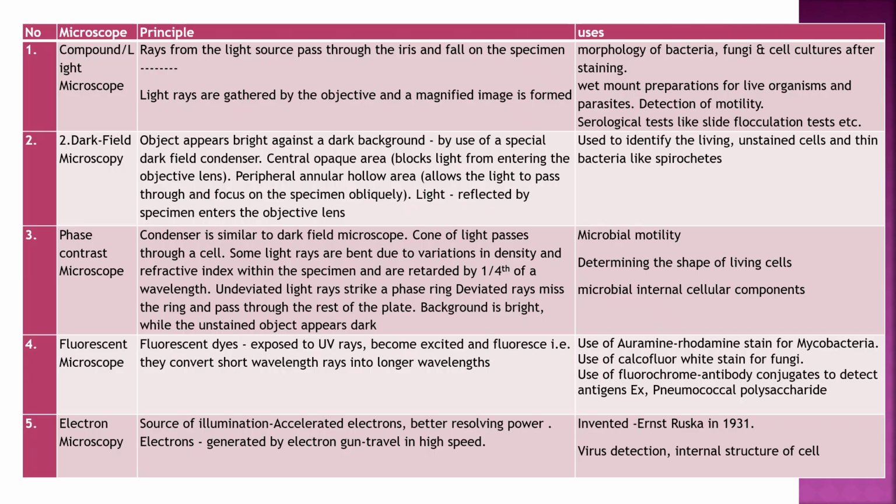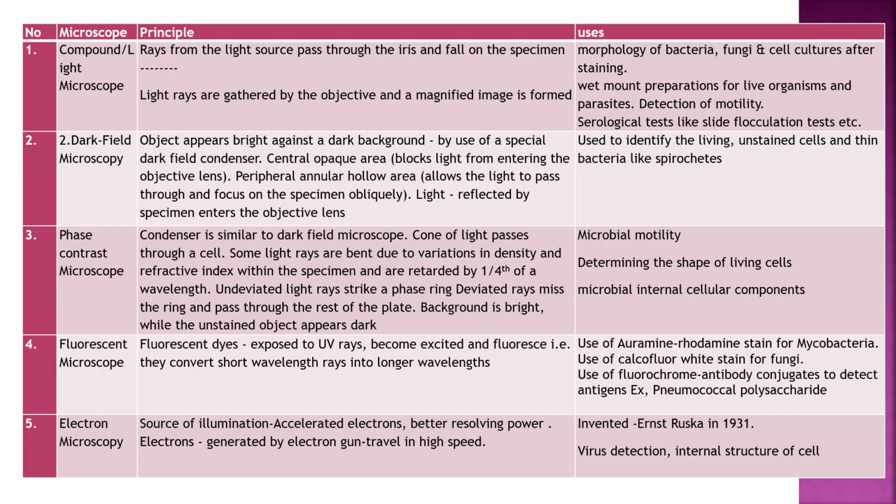Compound microscope principle: rays from light source pass through the iris and fall on the specimen. Light rays are gathered by objective and magnified image is formed. Uses: morphology of bacteria, fungi, cell culture after staining, wet mount preparation for living organisms, motility, serological test.